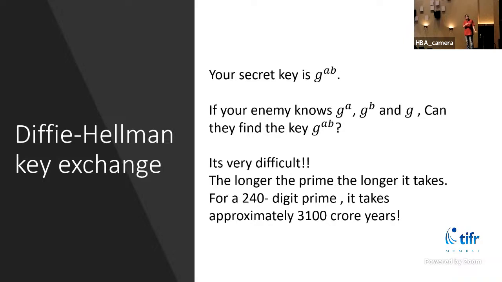An easy way would be to take the log, you'll find A, and then you can just do G power B power A to get G power AB. So if taking logs were easy enough, this would be a really bad system. But on elliptic curves, it is very hard. It's even harder than this to take logs.